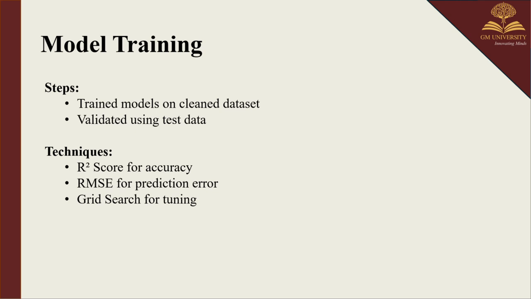Next, evaluation techniques. We have the R-square score, which indicates how well the model explains variability in yield. Closer to 1 means better performance, and farther from 1 means poor performance. Then RMSE for prediction error. Here, RMSE stands for root mean square error, which tells us how much the error is. Then there is the grid search for tuning. It tested different combinations of model parameters to find the most effective setup.